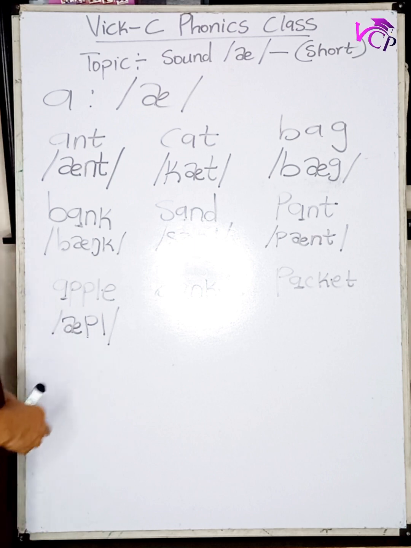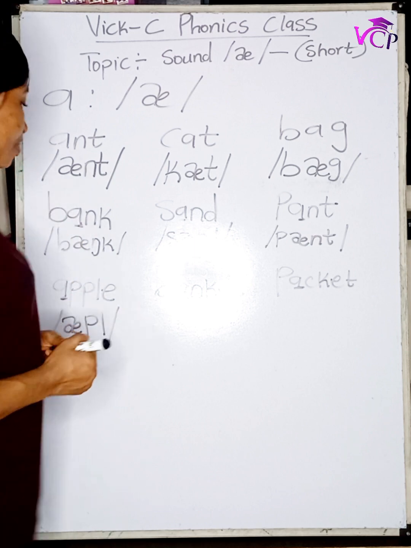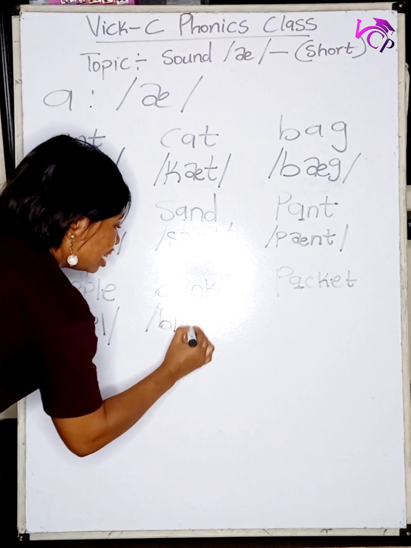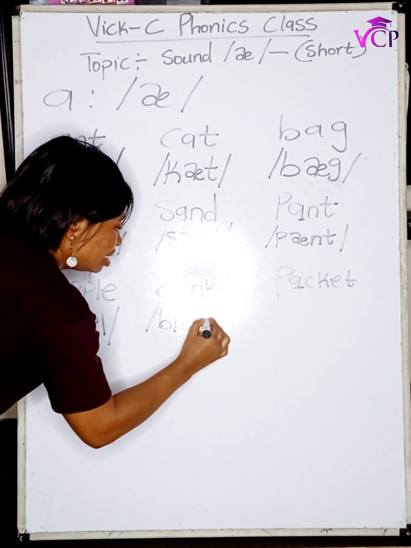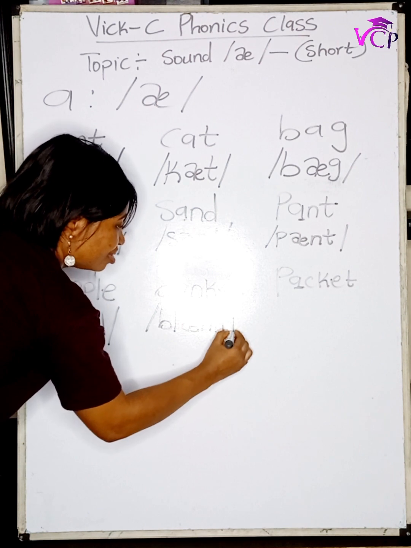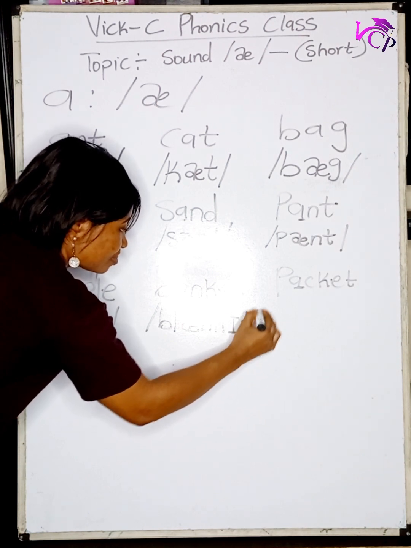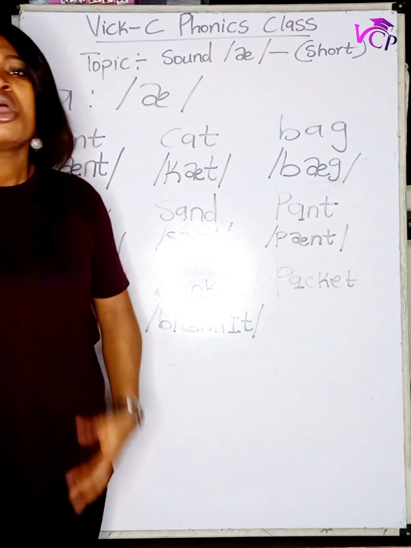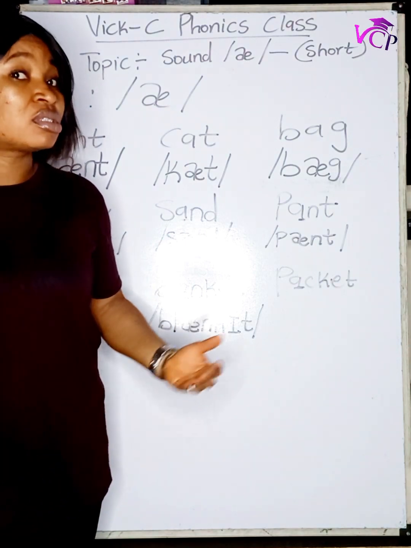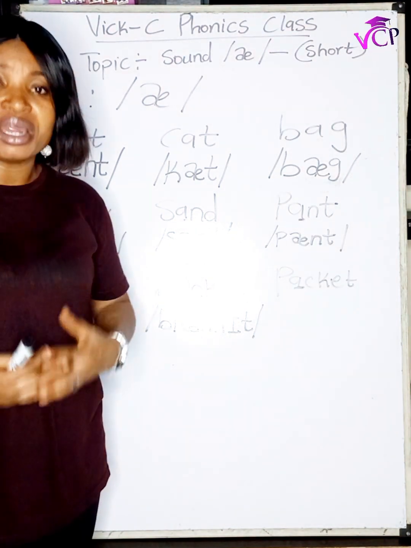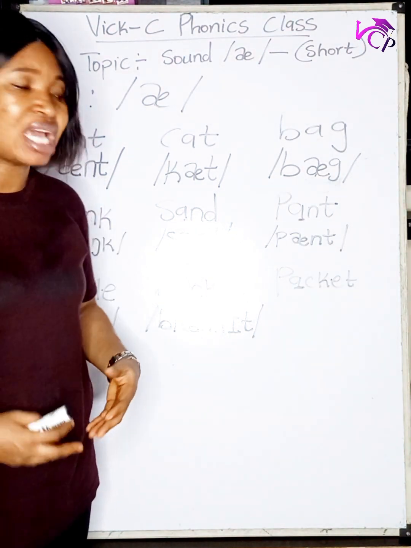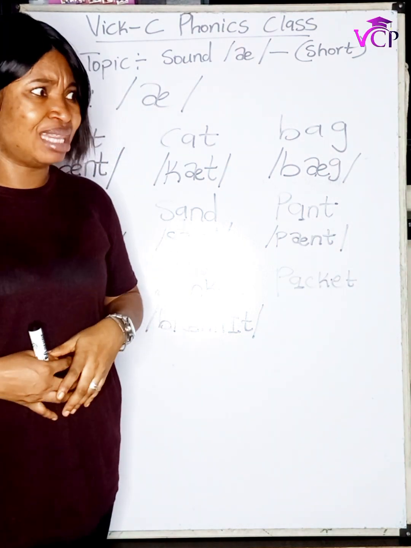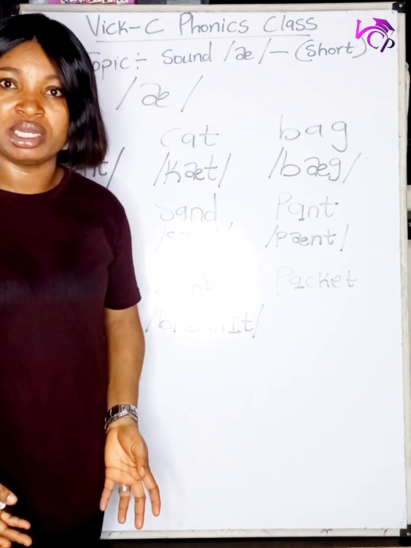Coming over to the word blanket. So I have B and I have this. Take a look at this word. Some people, whenever they hear me pronounce this word as blanket, they tend to look at me like, what is she saying?